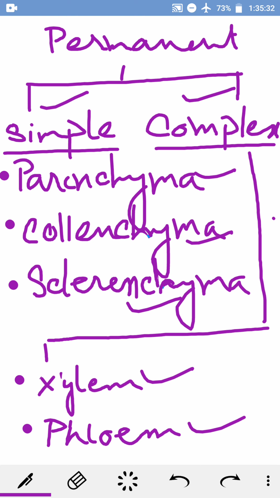A tissue is a group of cells similar in structure and function. Plant tissues are of two main types: meristematic and permanent. Meristematic tissue is the dividing tissue present in the growing regions of the plant. Permanent tissues are derived from meristematic tissue once they lose their ability to divide. They are classified as simple and complex tissues. Parenchyma, collenchyma, and sclerenchyma are three types of simple tissues. Xylem and phloem are types of complex tissues.